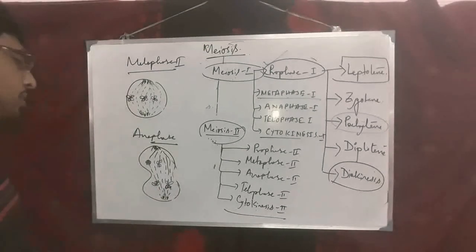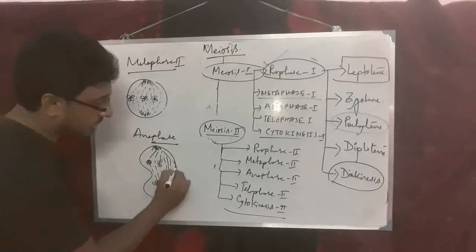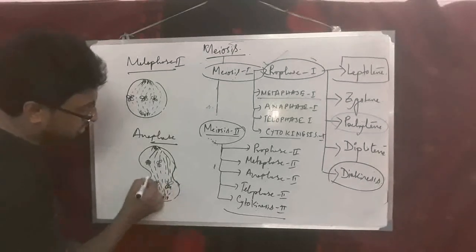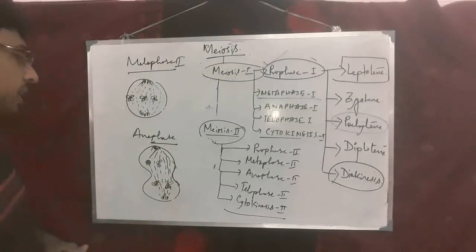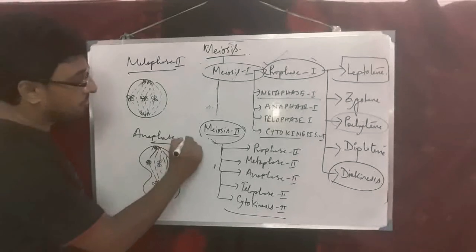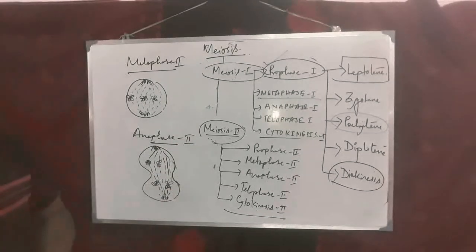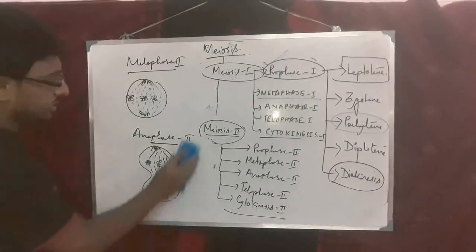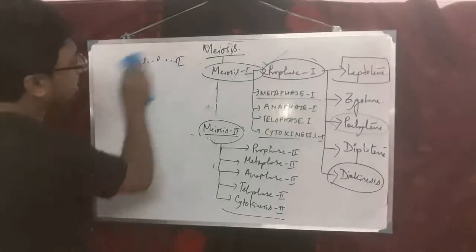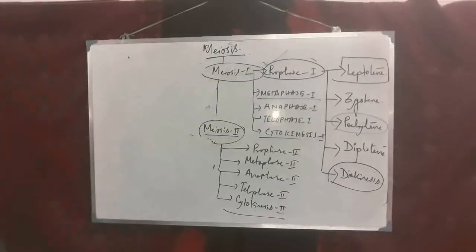So chromosomal movement also occurs, and the cytoplasmic constriction, meaning cell furrows, is occurring in anaphase 2. Especially the chromosomal movement, and just the same phases will occur in telophase 2 and cytokinesis 2.